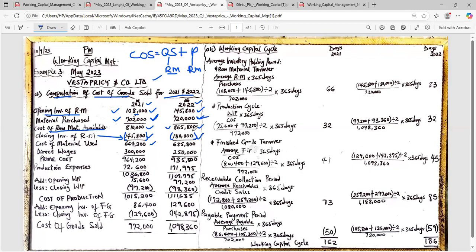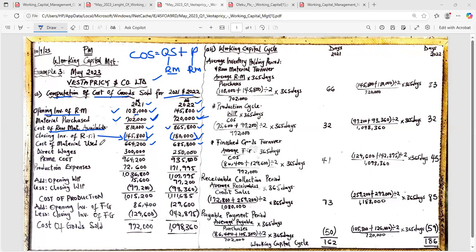Confirmed, 865, yes. 800 minus 180. You should get 685,800. 685,800. Thank you very much. So now we are done with everything that relates to raw material.